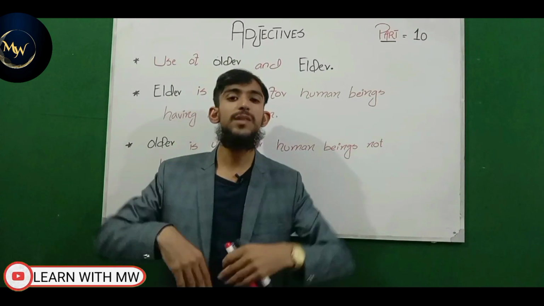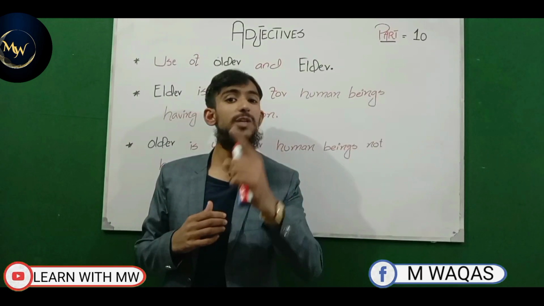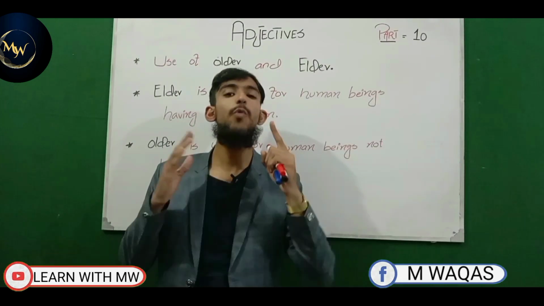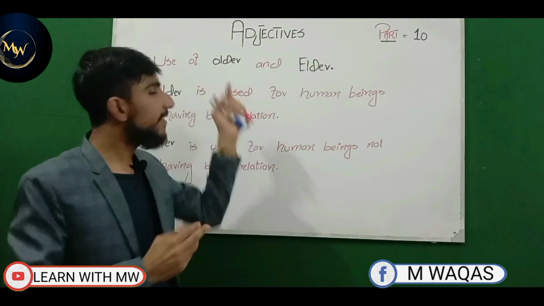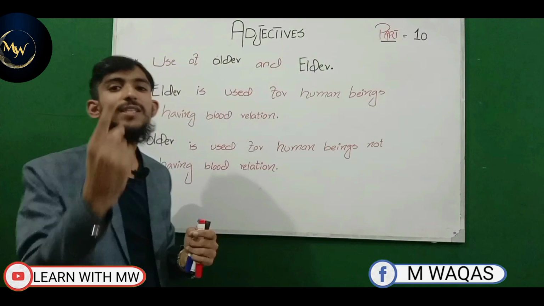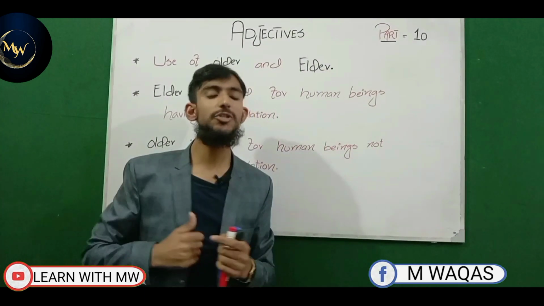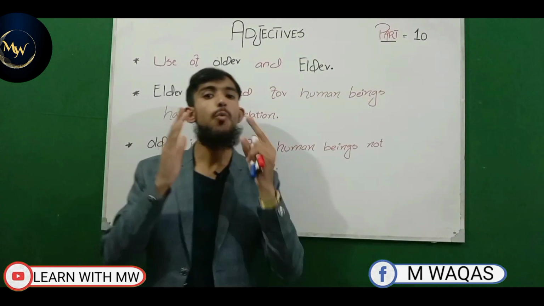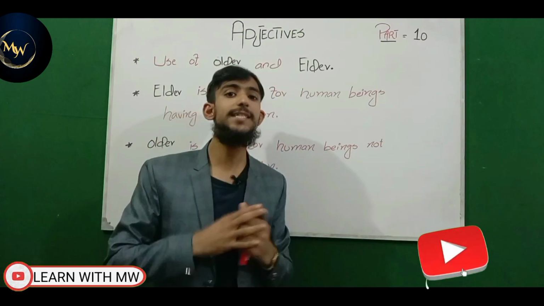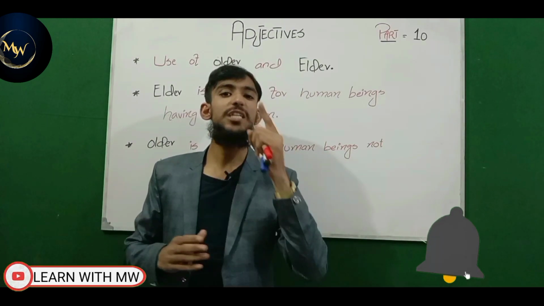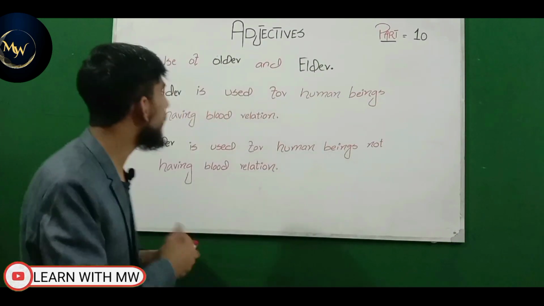And the third concept that we're going to discover from this sentence is when we will be using older and when we will be using elder in English grammar. So we are going to discover 3 concepts in this video. The first concept will be the use of older and elder as adjectives. The second concept will be the difference between elder and older. And the third concept will be when we will be using older and when we will be using elder in English grammar. So look at this slide.